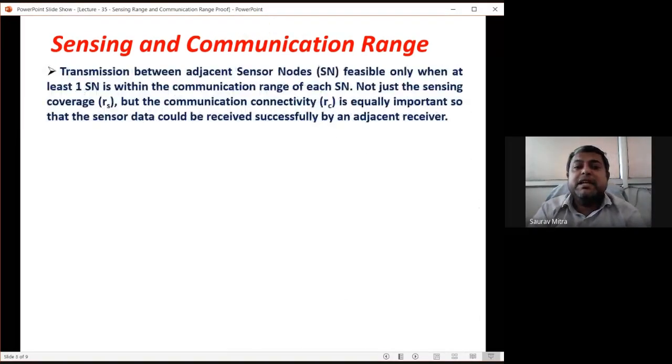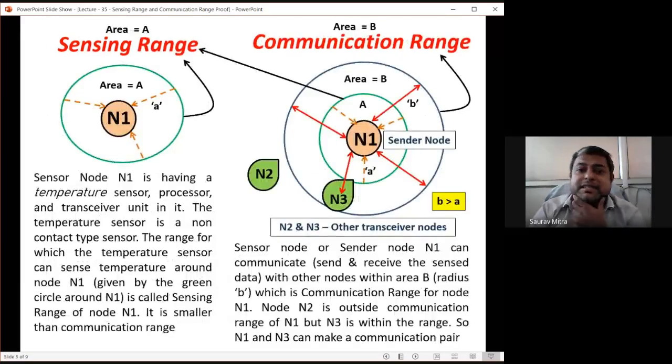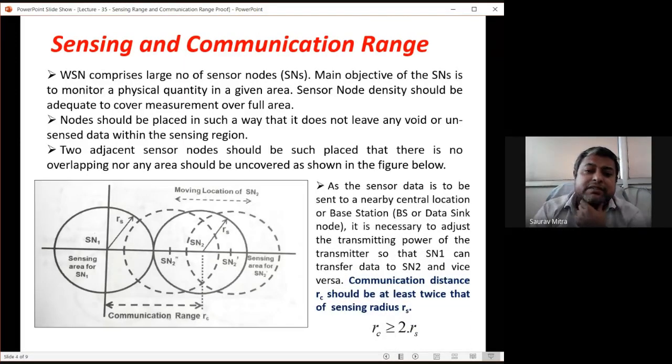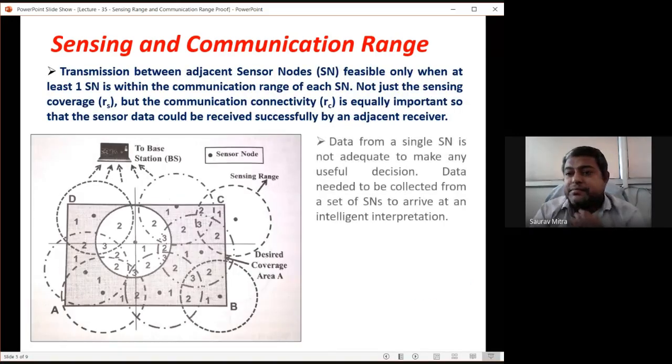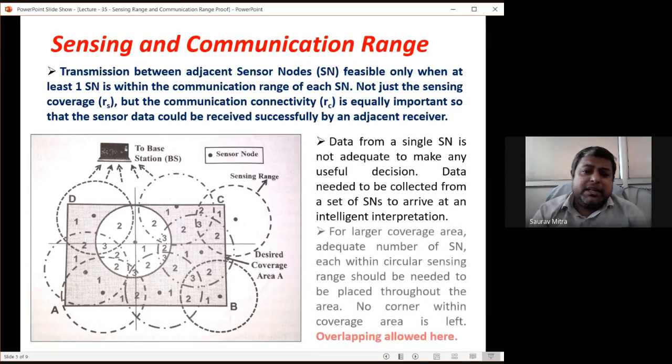So what we have seen, mainly initially, is what sensing range and communication range are, and we have discussed with this SN2, if it is shifted leftward or rightward, how it can change the communication distance. Then for a certain area ABCD, we have found out how many sensors need to be deployed so that every point within the network will be covered.